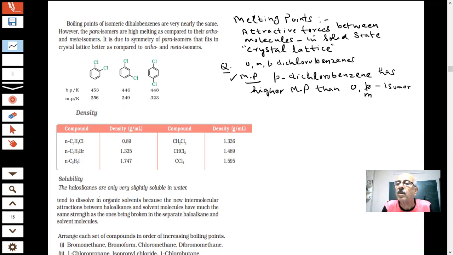That is the question, students. Why is the para having higher melting point than ortho and meta? This question was given in the exam. What do you think is the answer, students? What is your answer?